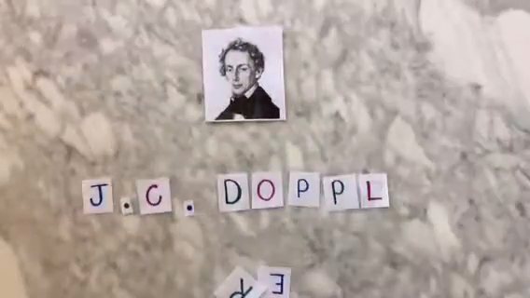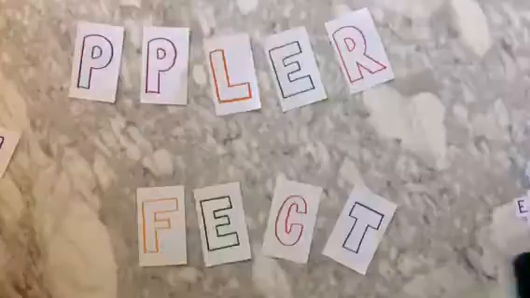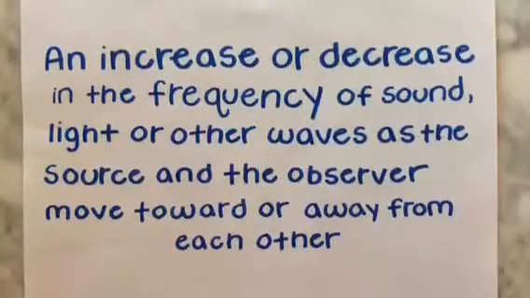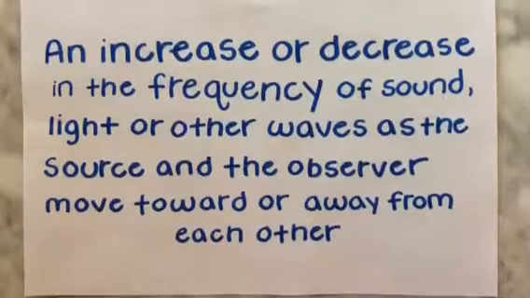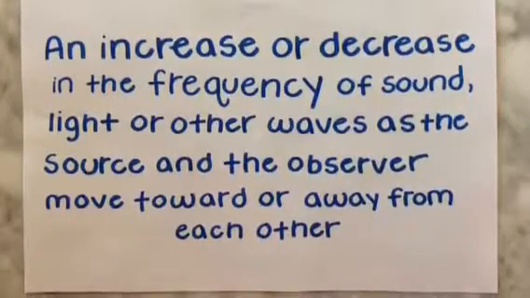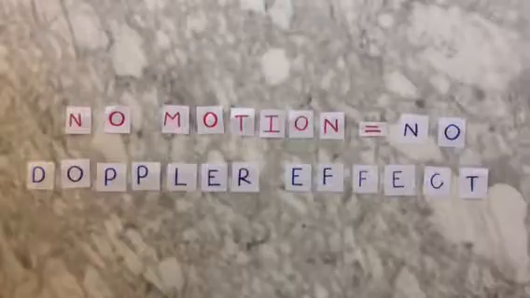In 1842, Australian physicist and mathematician J.C. Doppler proposed the Doppler effect. The Doppler effect is an increase or decrease in the frequency of sound, light, or other waves as the source and the observer move toward or away from each other. Without motion, the Doppler effect cannot occur.